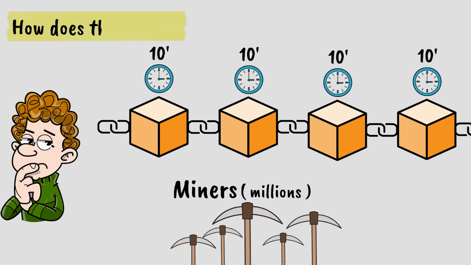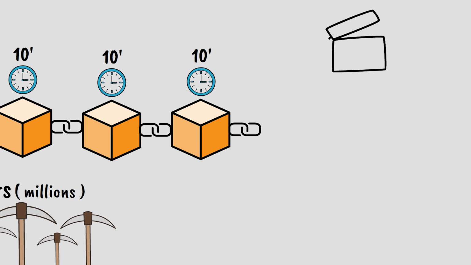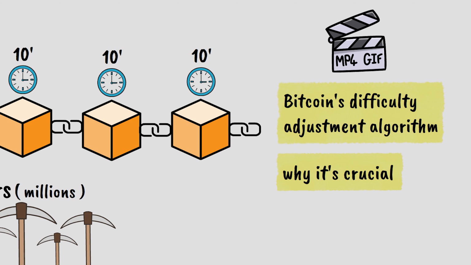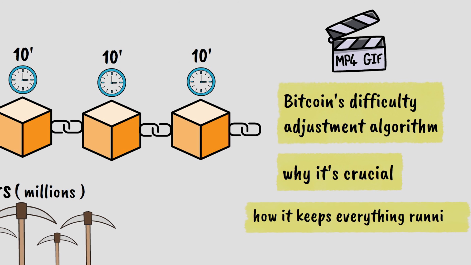How does this work? In this video, we are going to explain what Bitcoin's difficulty adjustment algorithm is, why it's crucial for the network stability, and how it automatically keeps everything running smoothly.